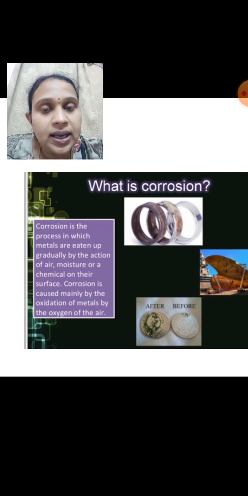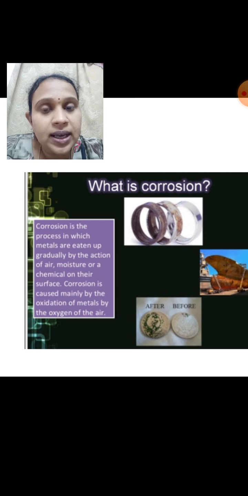So a metal being eaten up or spoiled by the reaction with oxygen or water is known as corrosion. Then we say that the metals get corroded. The best example of the corrosion of metal is iron. If iron is exposed to the air and the water, it will rust soon.